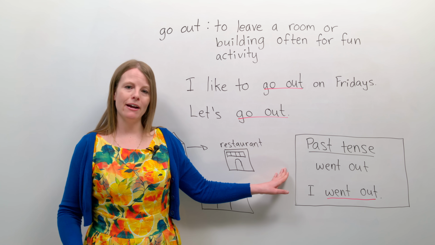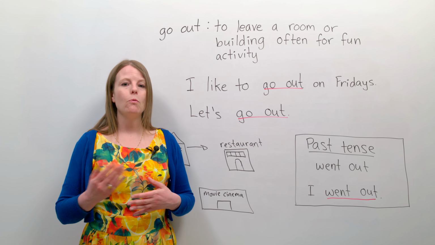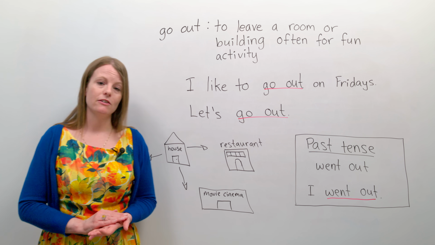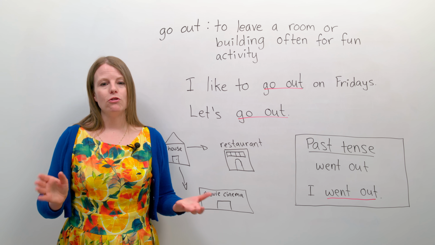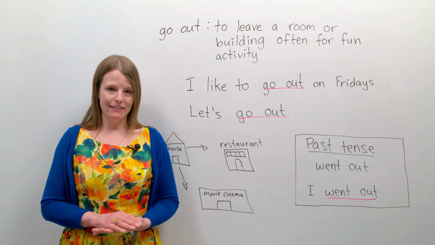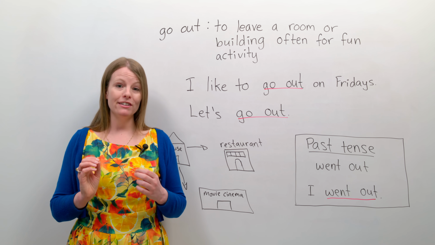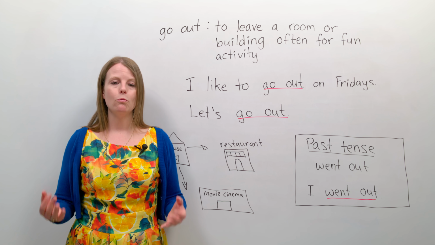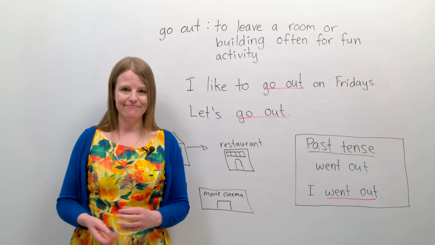Did you go out this morning? So we use went out for the past, and we use go out for the present tense. So we have looked at many different verbs today. All of the verbs today are important verbs for beginners to know. We use these phrasal verbs very often.